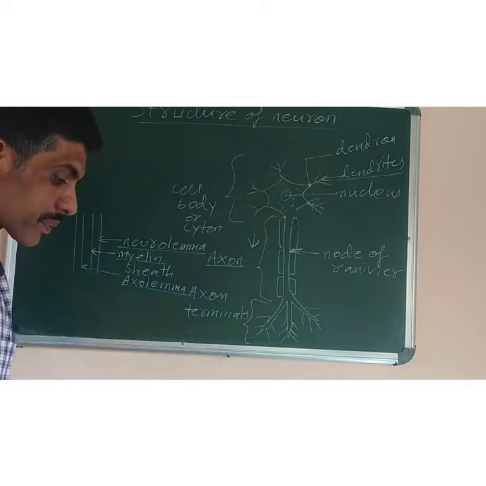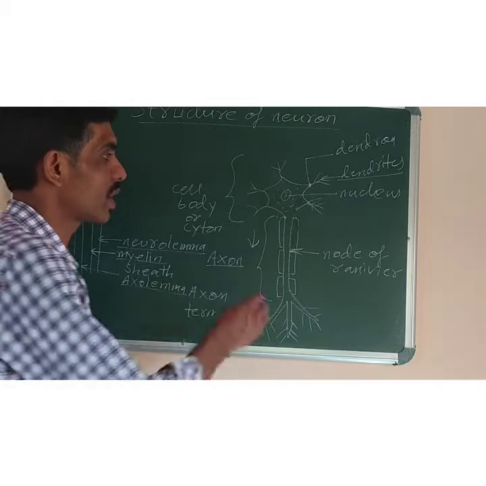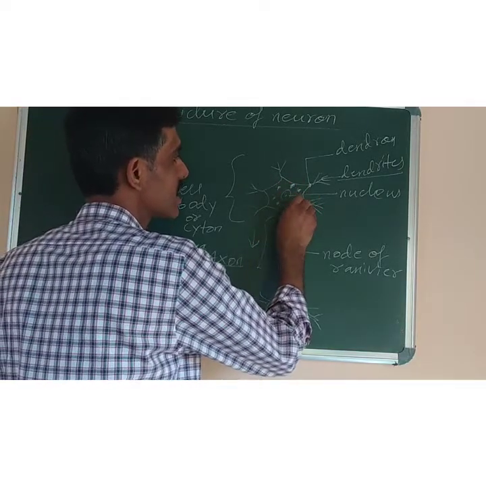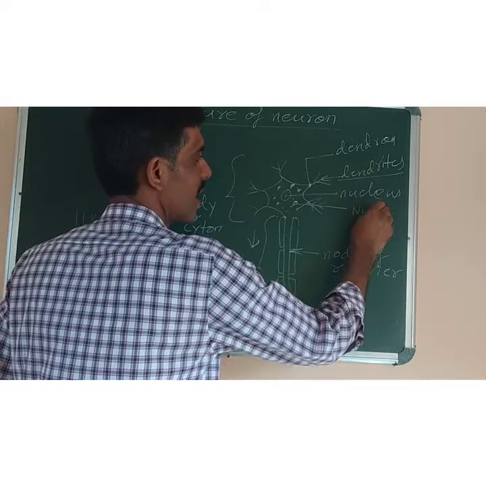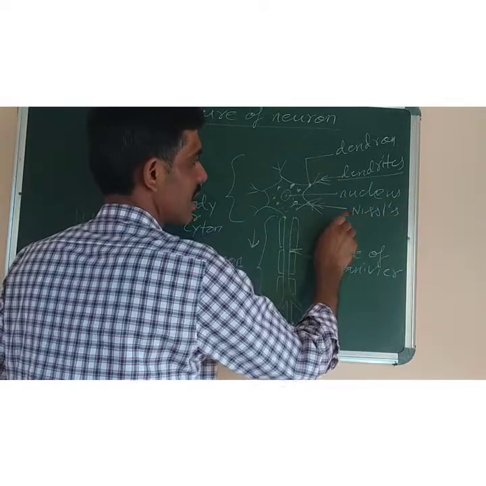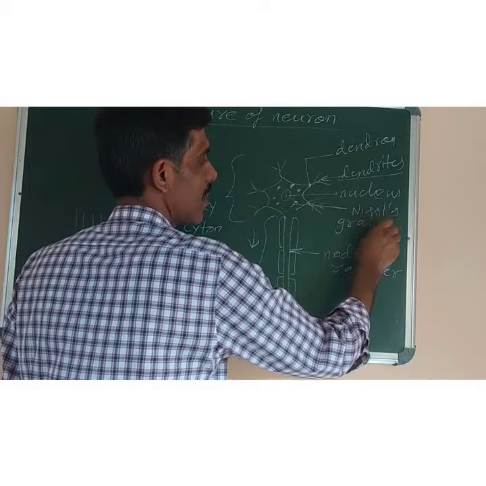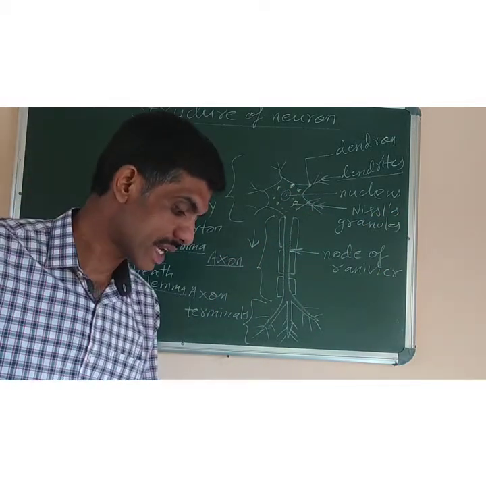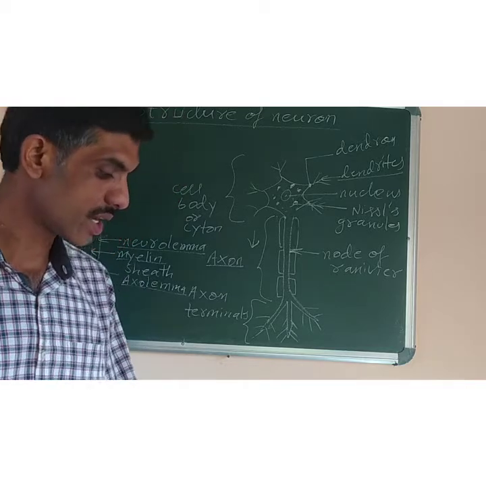Already I said Nissl's granules. This one, the dots which are shown here inside the cell body, are known as Nissl's granules, N-I-S-S-L apostrophe S. Nissl's granules are present in the cytoplasm of the cell body, and their function is that they help in synthesis of protein in a neuron.